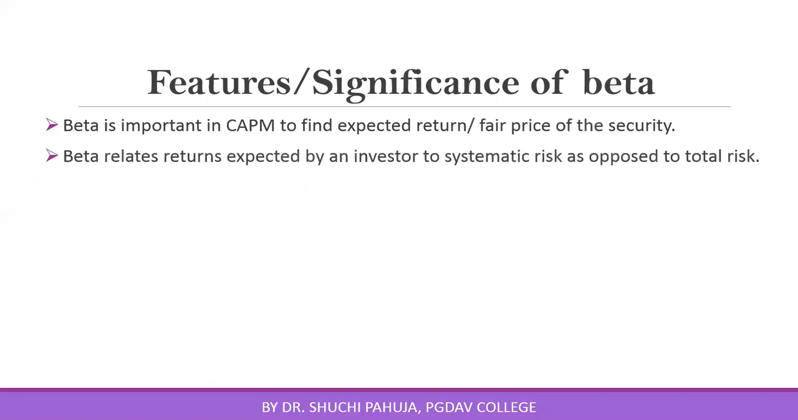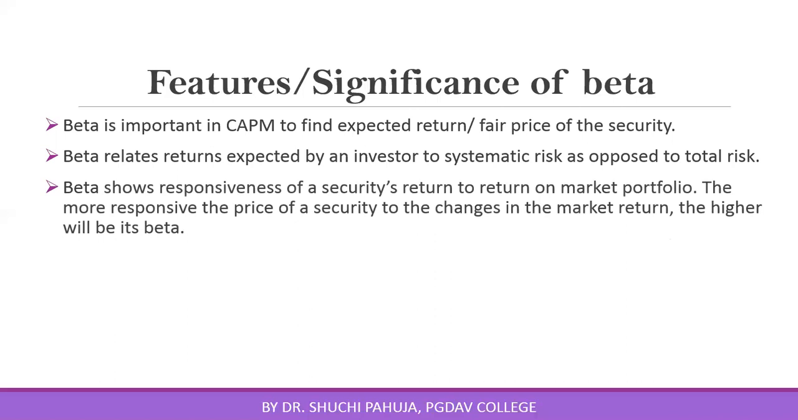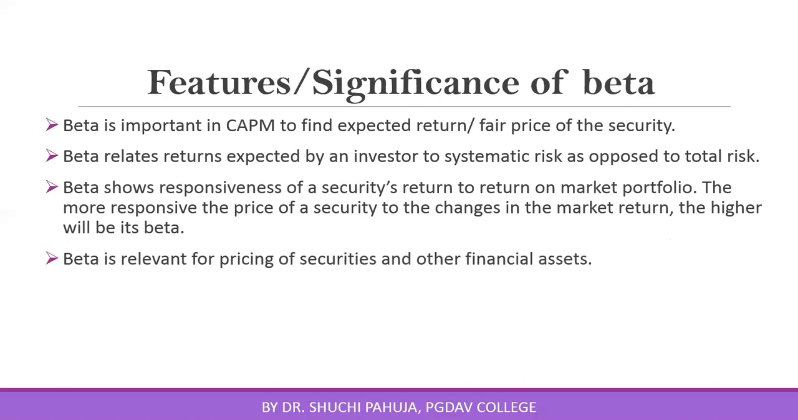We know beta is an indicator of systematic risk only. This doesn't show total risk. This shows only systematic risk. Beta shows responsiveness of a security's return to return on the market portfolio. This is relevant for pricing of securities and other financial assets. In a realistic market also, we use beta factor for checking the fair price of the security.